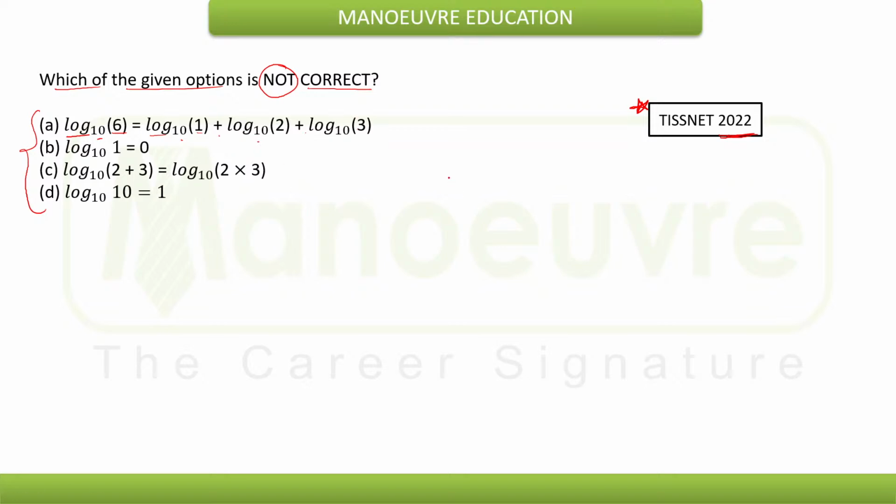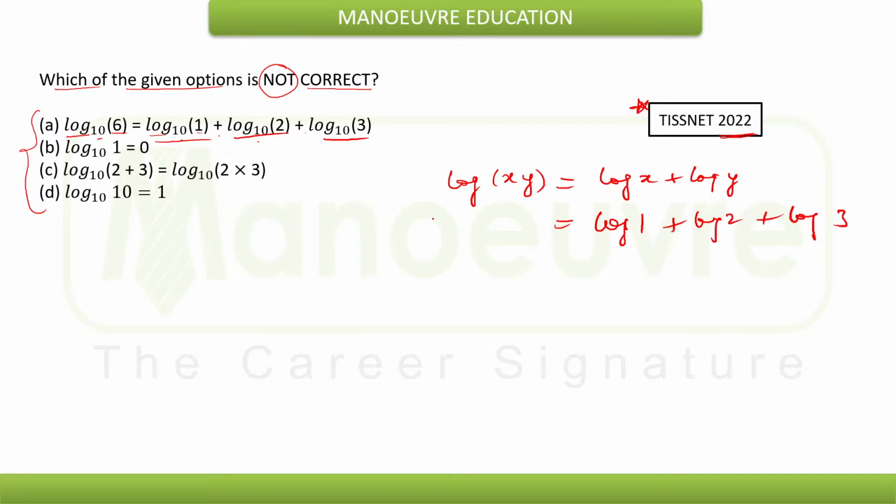Now is it correct? We know the property that log of x into y is expressed as log of x plus log of y. So with the same case here, I am not considering the base since it is common on both sides. Log of 1 plus log of 2 plus log of 3 can clearly be expressed as log of 1 into 2 into 3, and that will naturally be log of 6. So yes, the first option is correct. And they are asking which is not correct, so let's go on to the second one.